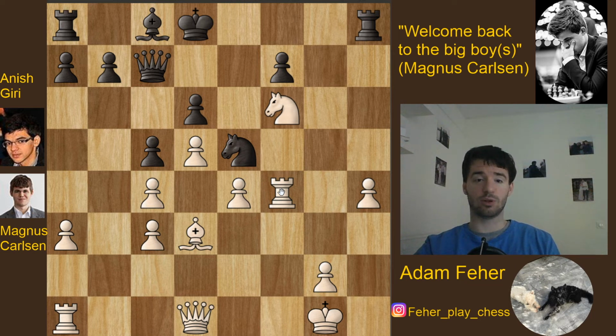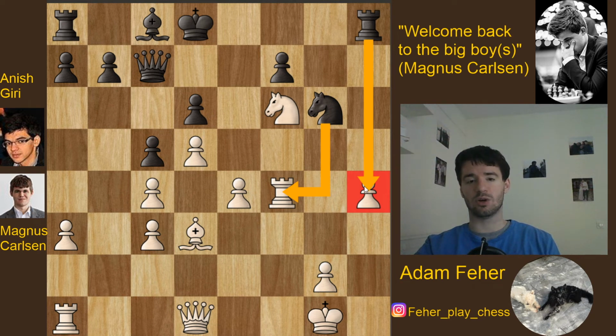and his pieces are just super active. All black has is this active knight on e5. And now Giri plays knight g6, which is a good try for counterplay. It attacks the rook and also potentially this h4 pawn. So if the rook goes away, then the black rook can take and hope for some counterplay. In this position, I invite you to stop the video and figure out how Carlsen continued from this position.